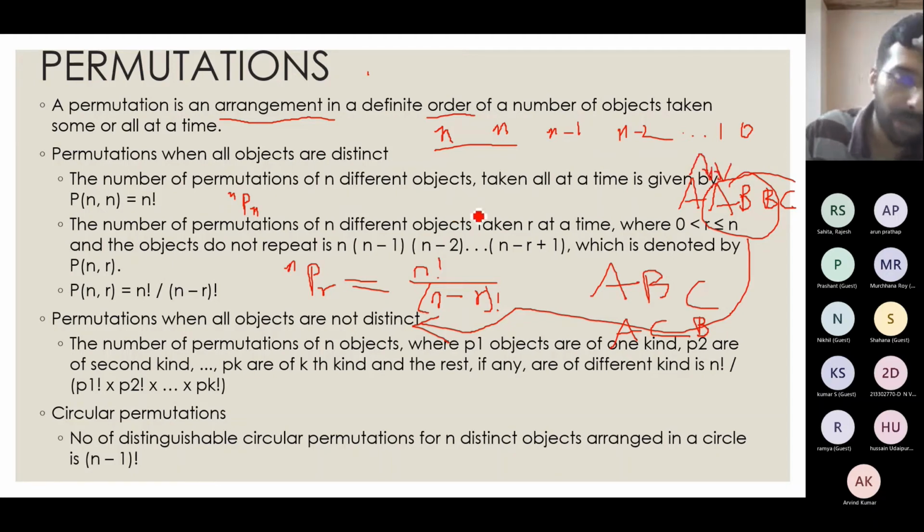So I have multiple options to choose the A and the B. The order is important here, right? So I have 2 B's. Either this B can come here or this B can come here. Both will not lead to a difference in my output. So in situations where we have multiple objects in the set that are the same, we will use the permutation for when all objects are not distinct. So that we will denote as